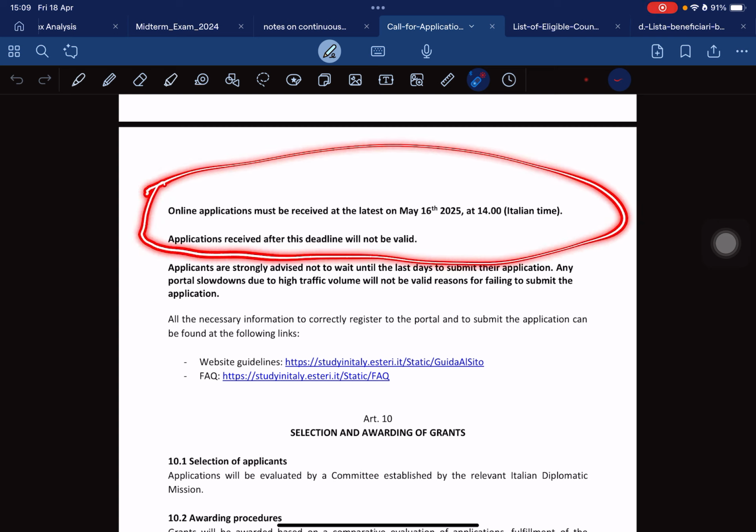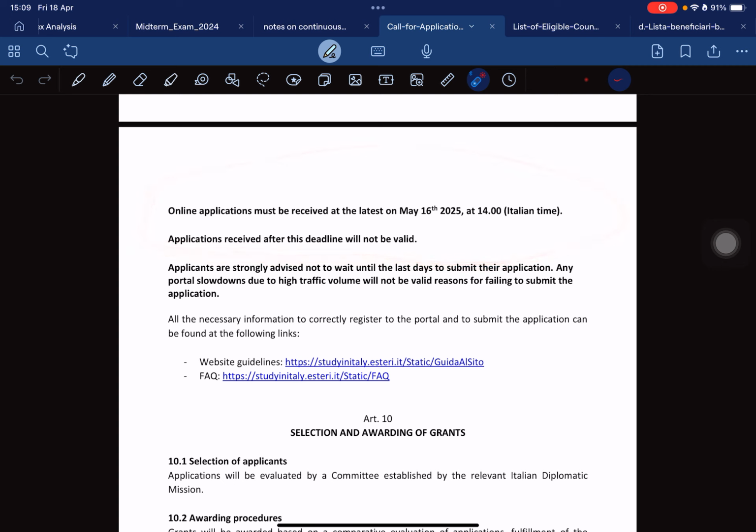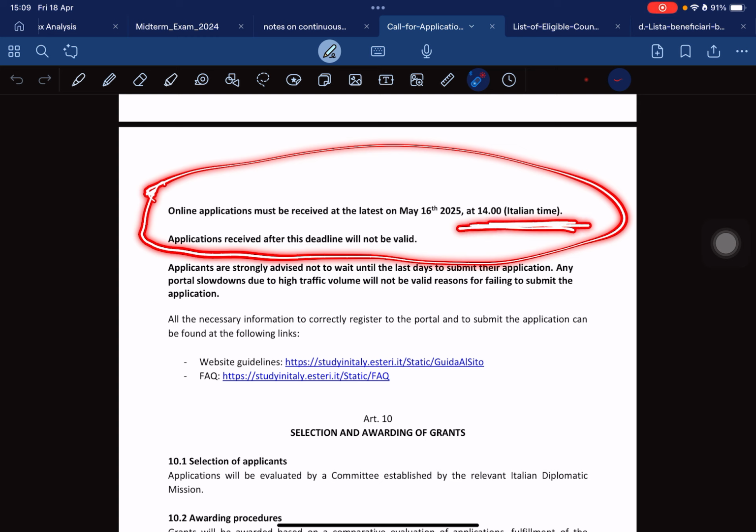It says online application. Online applications must be received at the latest on May 16th, 2025 at 2 p.m. Italian time. Applications received after this deadline will not be valid. So take note of that.